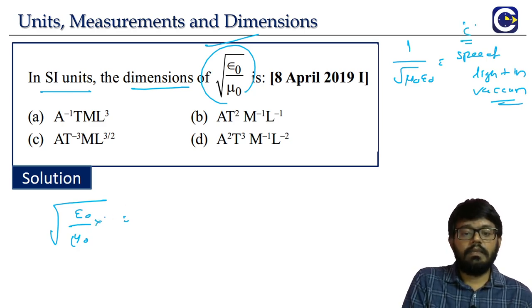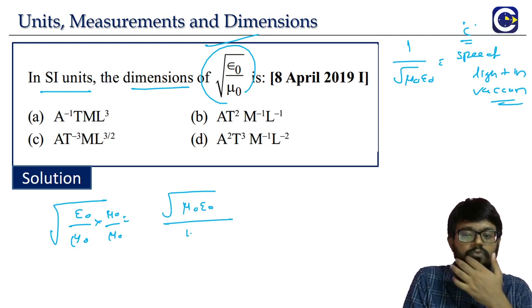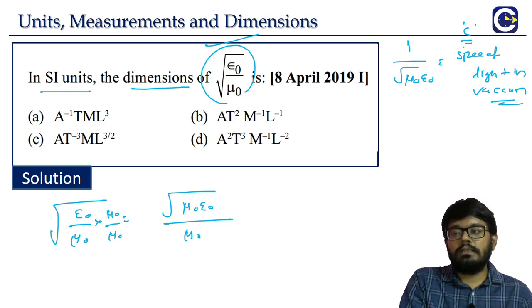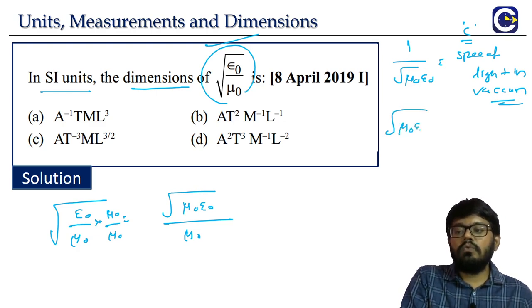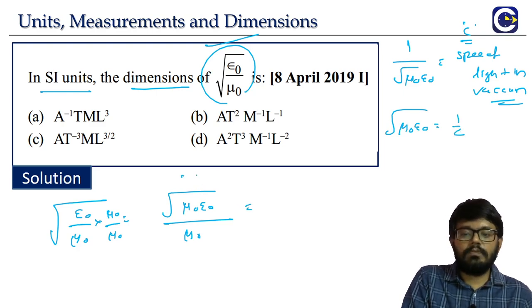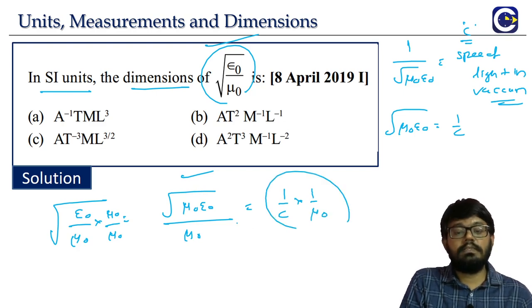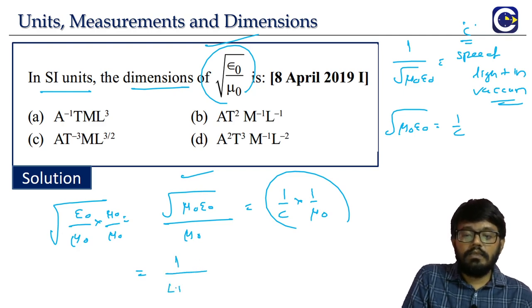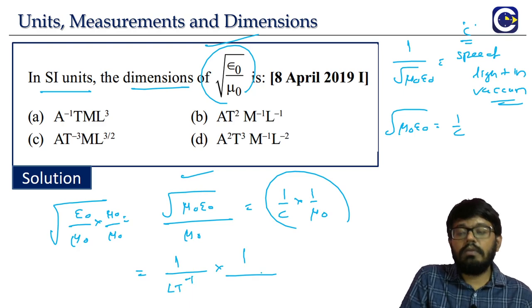So if you multiply numerator and denominator with mu naught, what is numerator? Root mu naught epsilon naught. Denominator is what? Root of mu naught square means just mu naught. See, 1 by root mu naught epsilon naught is C, means root mu naught epsilon naught is 1 by C. So you can keep 1 by C into 1 by mu naught. This is the dimensions of root of epsilon naught by mu naught. Here again 1 by C means 1 by LT power minus 1.